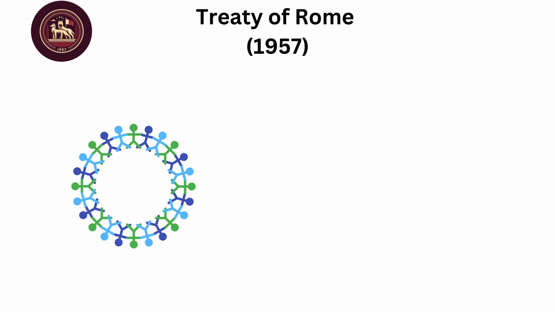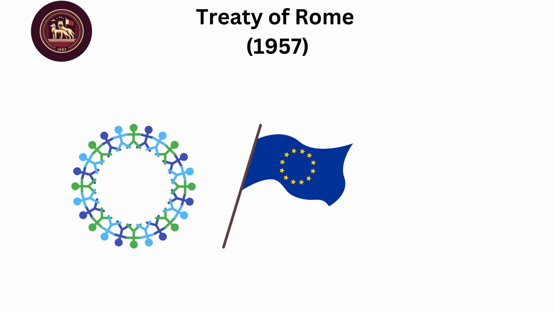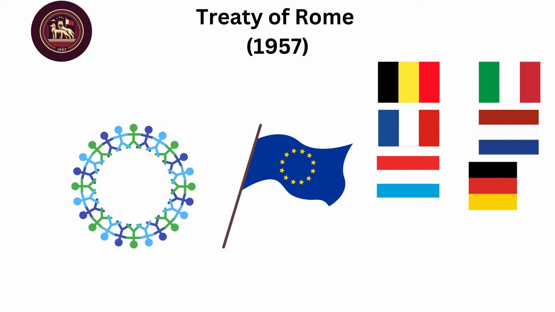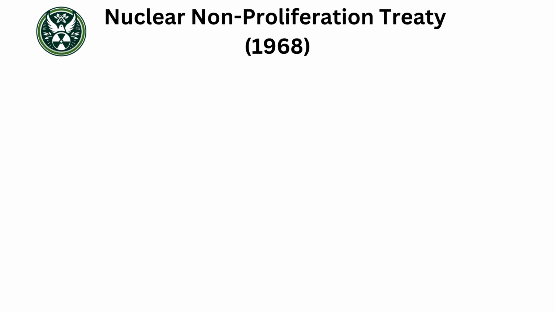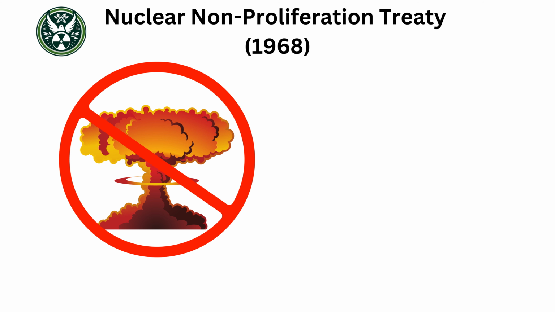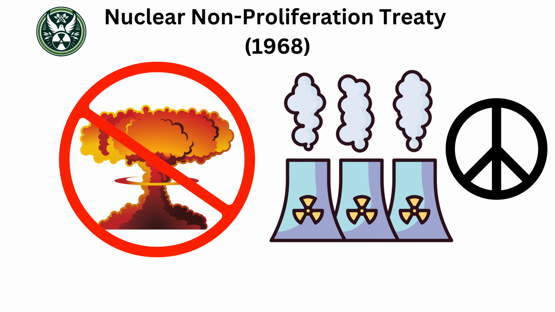Treaty of Rome, 1957, established the European Economic Community, EEC, laying the foundation for the modern European Union by promoting economic integration among 6 European countries. Nuclear Non-Proliferation Treaty, 1968, aimed to prevent the spread of nuclear weapons and promote cooperation in the peaceful use of nuclear energy, establishing a framework for nuclear disarmament.